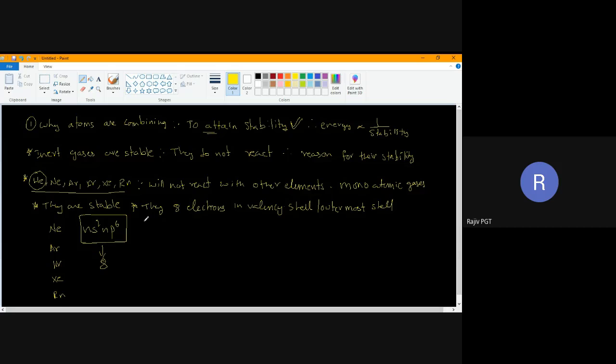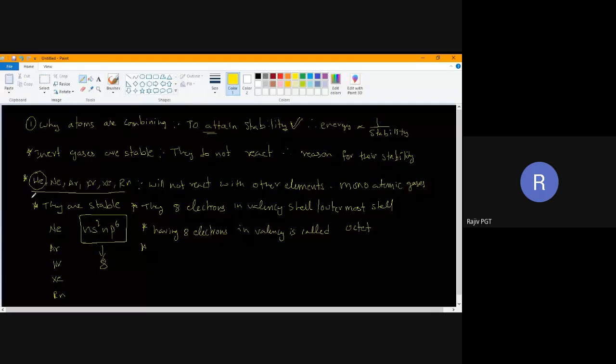Having 8 electrons in the valence shell is called octet configuration. Now, helium has 2 electrons, and that is called duplet configuration. We'll study this helium separately.